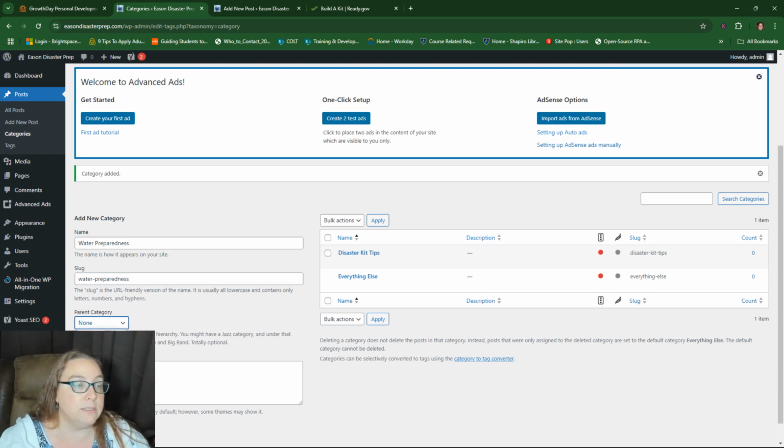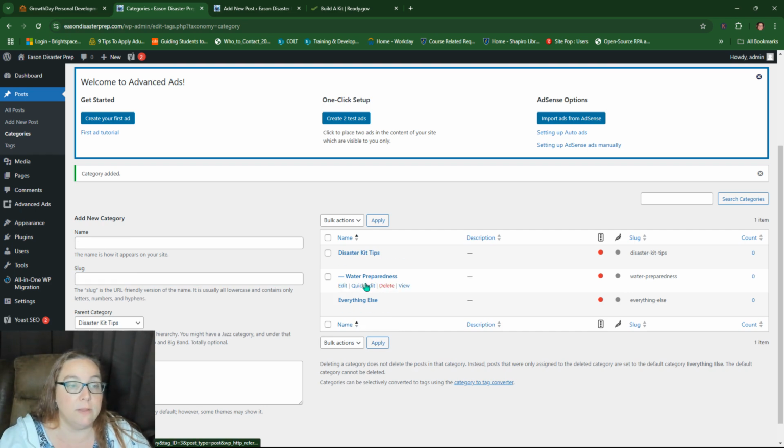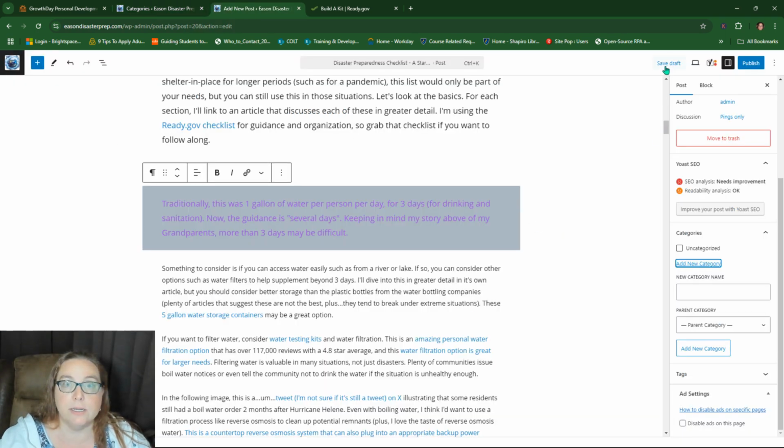Now this parent category could be disaster kit tips. And so I'm going to add that new category and it's right here, right? So now these categories are set up. Let's go back into here and save draft.